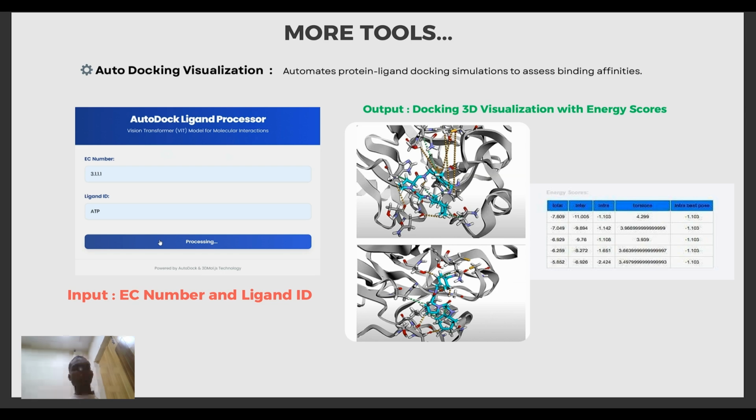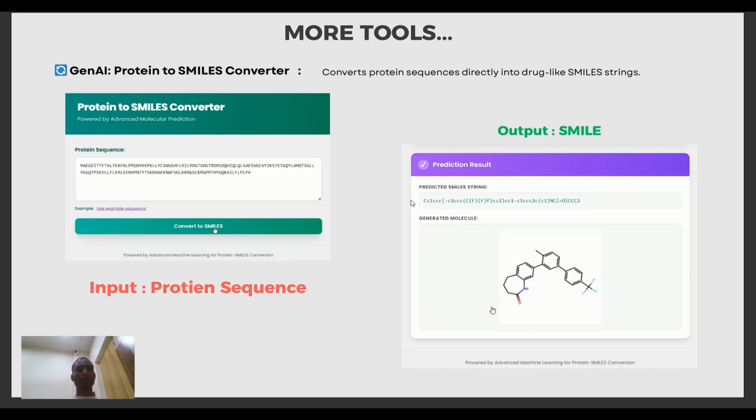And auto docking. If we give the EC50 number or ligand ID, it predicts the energy scores and auto docking 3D visualization. Another is the protein to SMILES converter. If we give the protein structure and click on convert to SMILES, it gives the SMILES along with its generated structure.